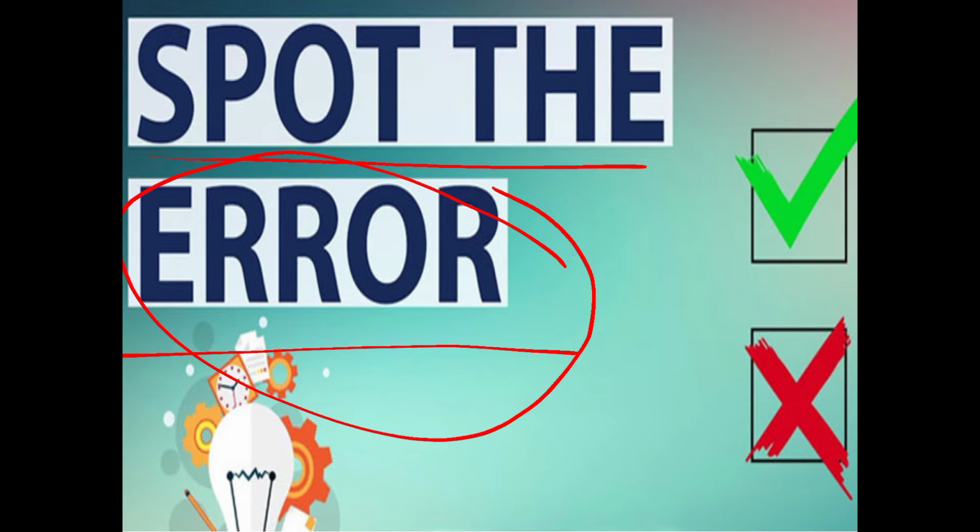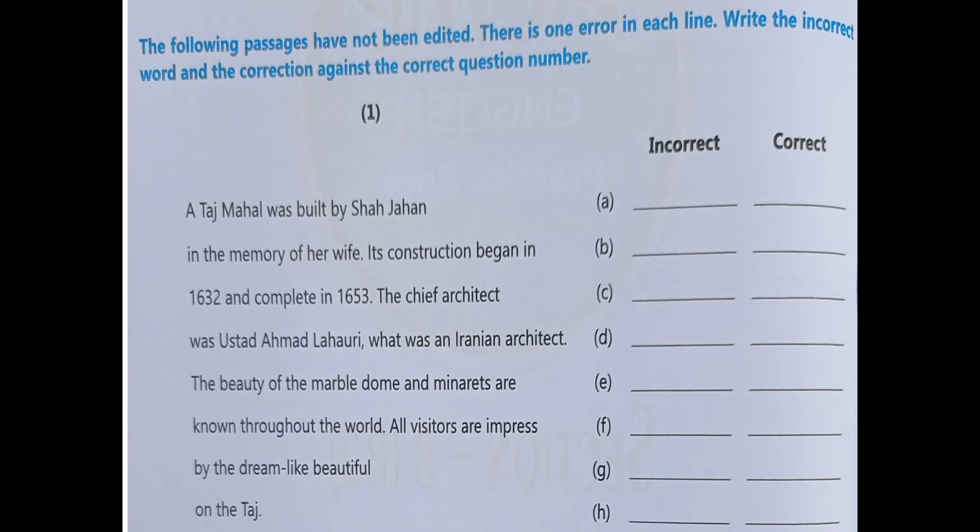We all know that there are different concepts which we study in English grammar, whether it is singular or plural, noun, pronoun, adjective. On that basis there are different mistakes which we see. So let's start the exercise based on this. You have to find the error, or we can say the mistakes, and then you have to correct it also.